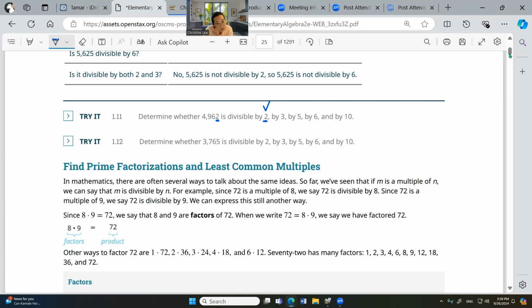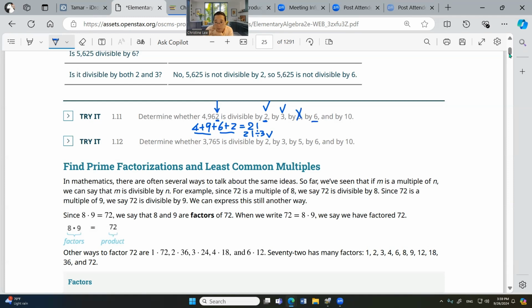By 3, okay, we need to add it. 4 plus 9 plus 6 plus 2 equals 21. 21 can be divided by 3. 21 divided by 3, okay, right? So 3 is okay. Now, divided by 5, the ending number is not 0 or 5, so no.